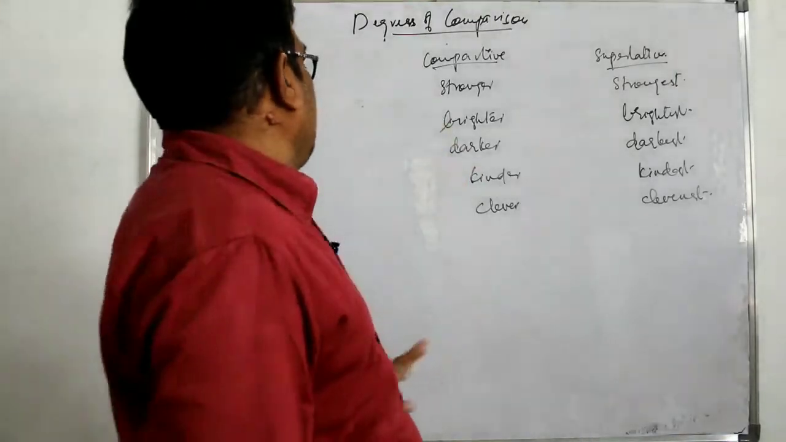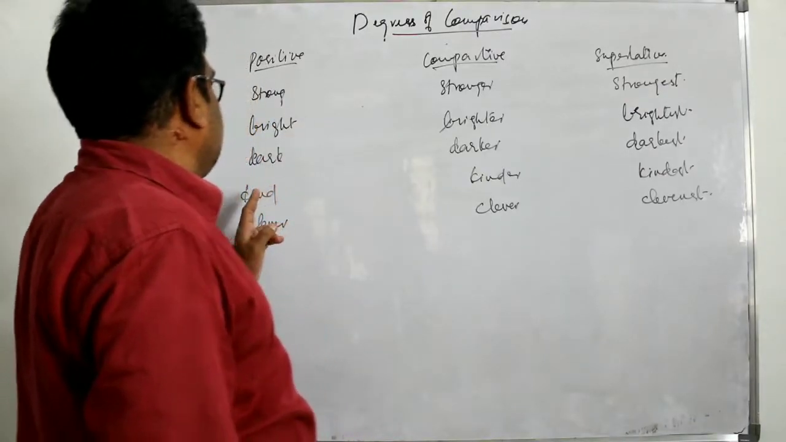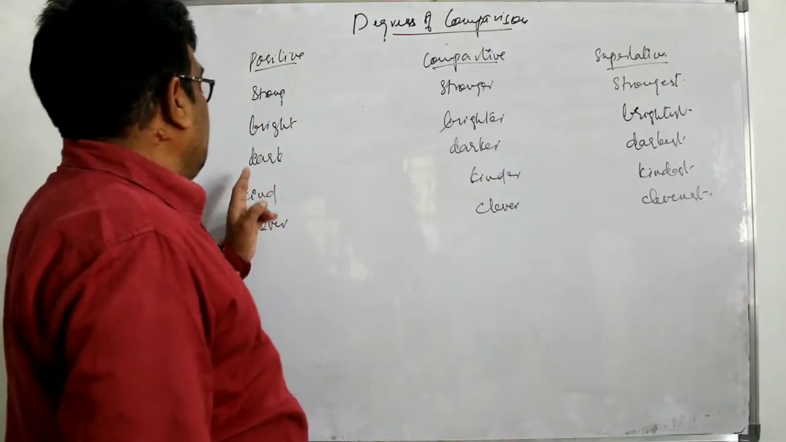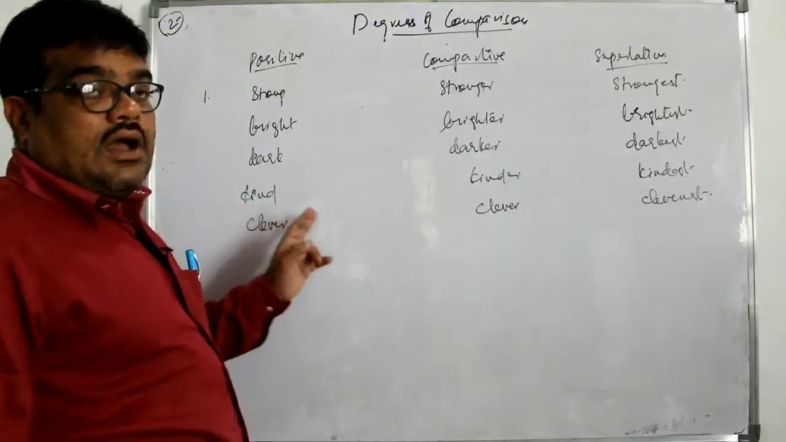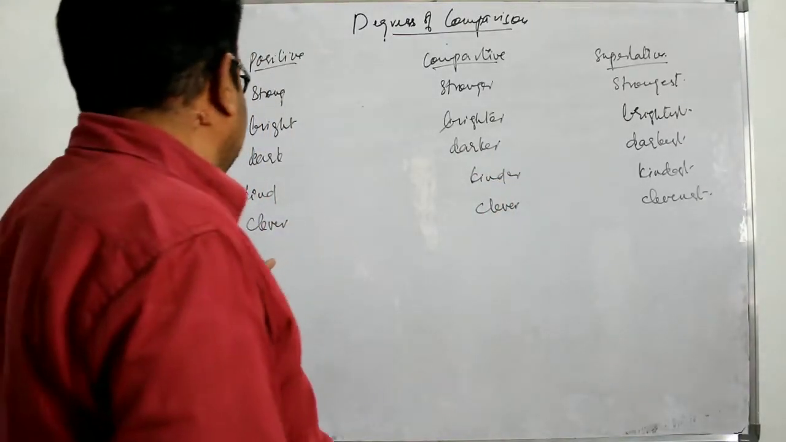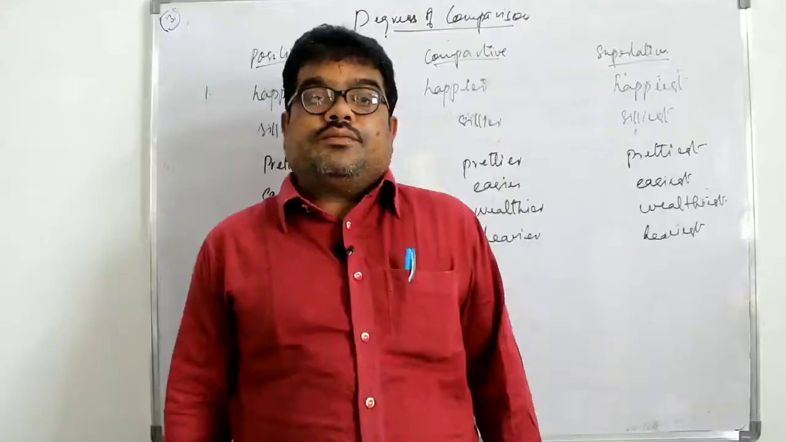Another five examples. Strong, stronger, strongest. Next, bright, brighter, brightest. After that, dark, darker, darkest. Next, kind, kinder, kindest. After that, clever, cleverer, cleverest.